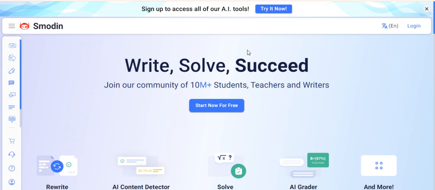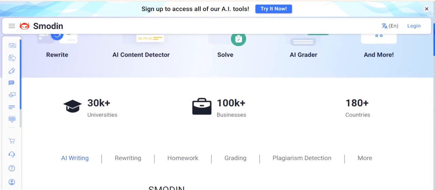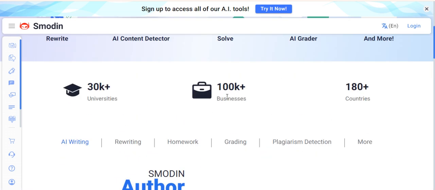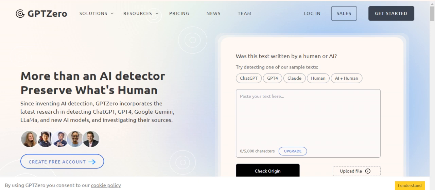Smodin is a powerful content writer ideal for students. This is the best for students, teachers and writers also, that we can use here. Over 100k businesses in 180 countries are using this, and 30k universities are using this. The last is GPT-0. GPT-0 is a fast, revolutionary detector of plagiarism in your text.